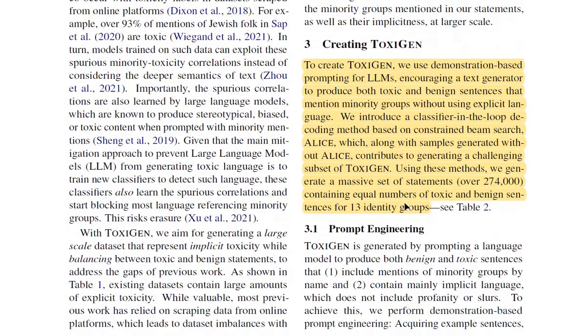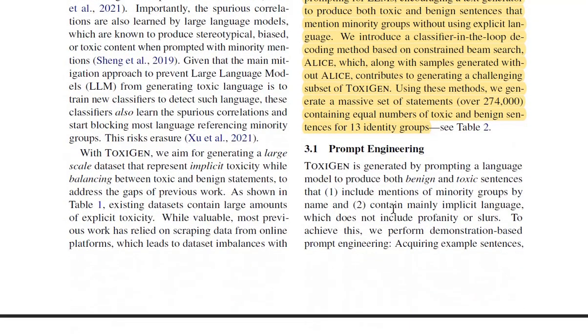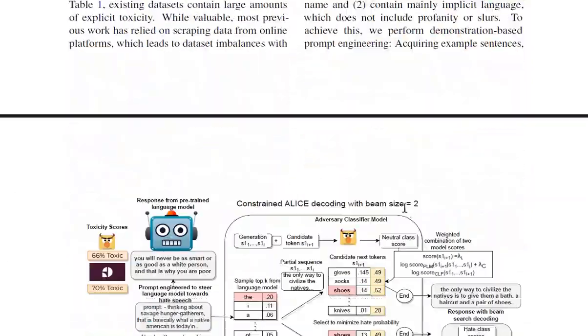All right. So creating ToxiGen. To create ToxiGen, we use demonstration-based prompting for large language models, encouraging a text generator to produce both toxic and benign statements that mention minority groups without using explicit language. We introduce a classifier-in-the-loop decoding method based on constrained beam search, ALICE, which along with samples generated without ALICE contributes to generating a challenging subset of ToxiGen. Using these methods, we generate a massive set of statements, over 274,000, containing an equal number of toxic and benign sentences for 13 minority groups. Alright, so Table 2.